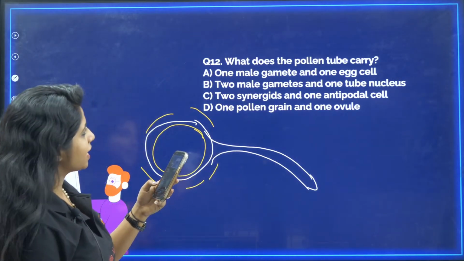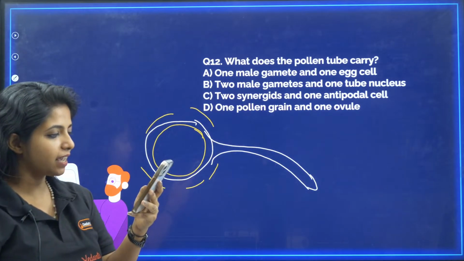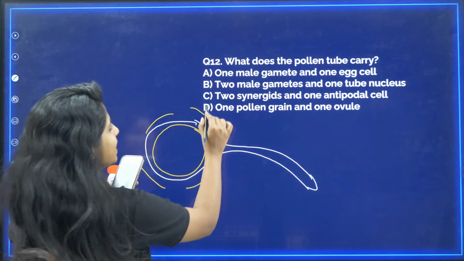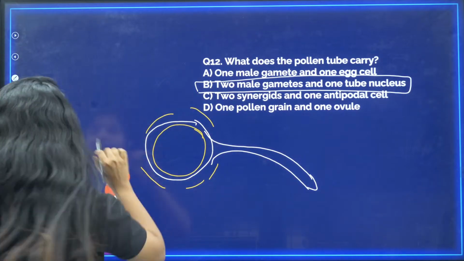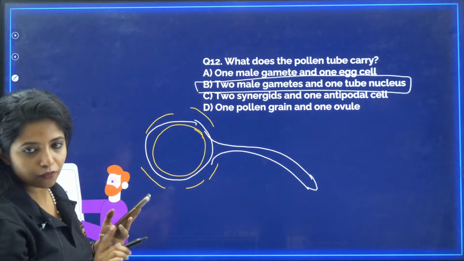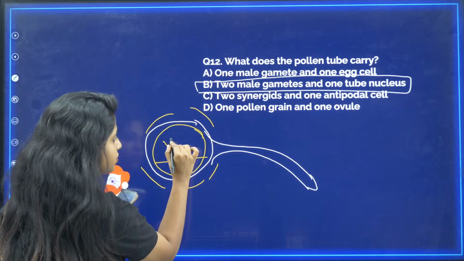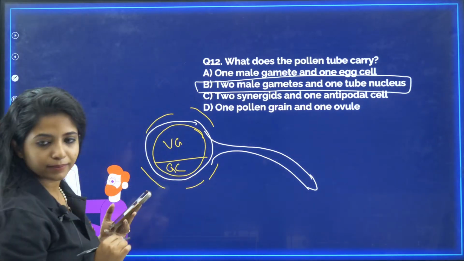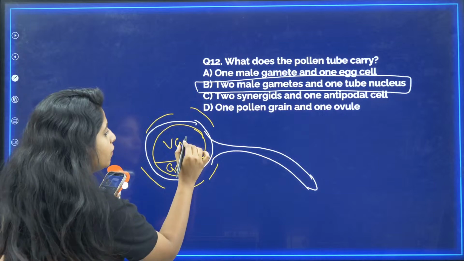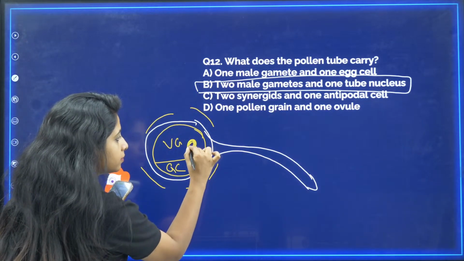All of you who are saying B, it is the correct answer. Why, my dear children? Listen to me carefully. Those of you who did not understand why it is B, listen to me carefully. So I told you there is a vegetative cell. Agreed? There is a vegetative cell and there is a generative cell. This vegetative cell will be having a nucleus.